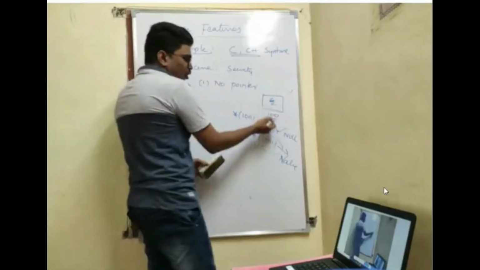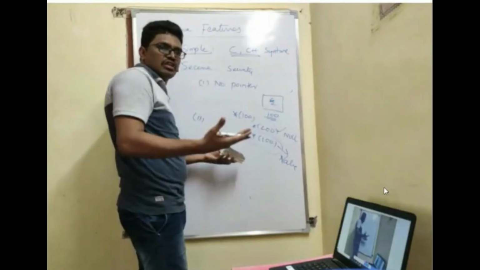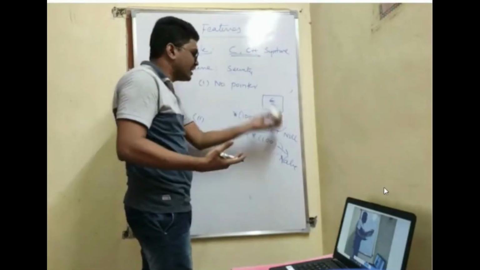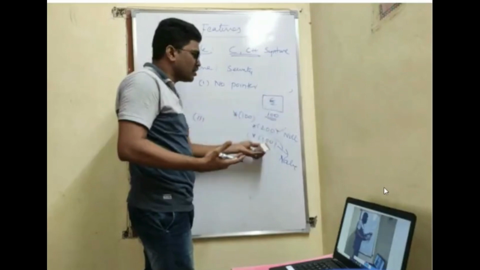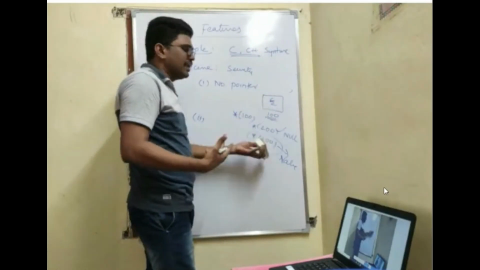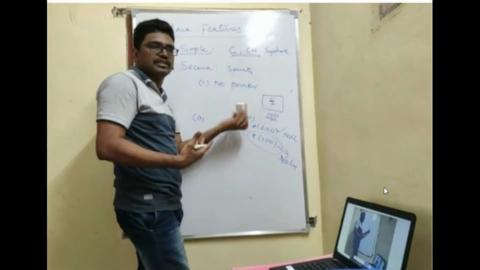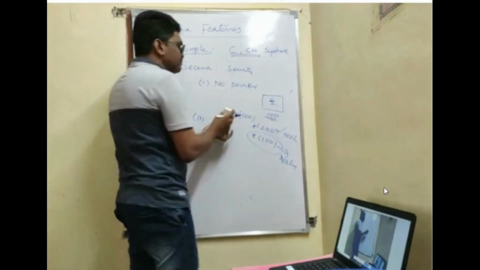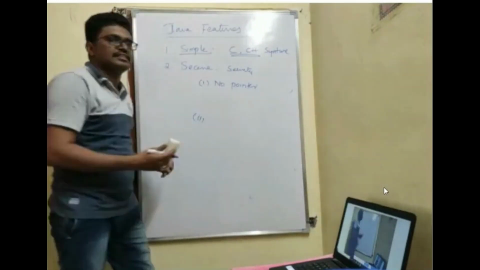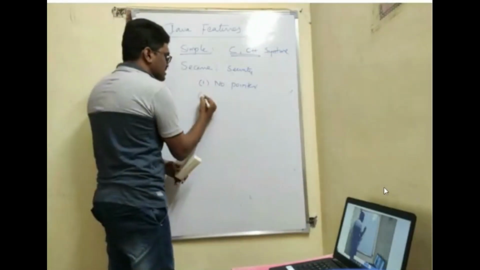Because if I don't know whether that particular address exists or not, if I directly use a pointer and get the value from that address, if value is there, I'll get the value. If value is not there, I'll get null. So getting null is not a problem for me. But if I get a value, then it is a big problem for that person whose data it is. So that is why we say, since pointers are not there, your Java is secure. That is the first reason.